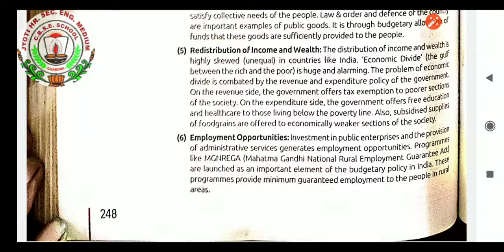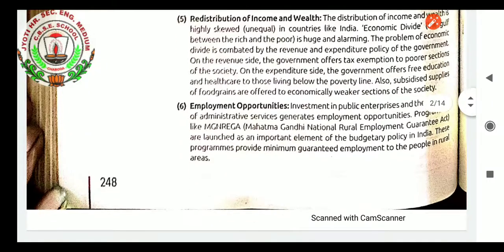Employment opportunities. Investment in public enterprises and the provision of administrative services generate employment opportunities. Programs like MGNREGA, Mahatma Gandhi National Rural Employment Guarantee Act, are launched as an important element of budgetary policy in India. These programs provide minimum guaranteed employment to the people in rural areas.